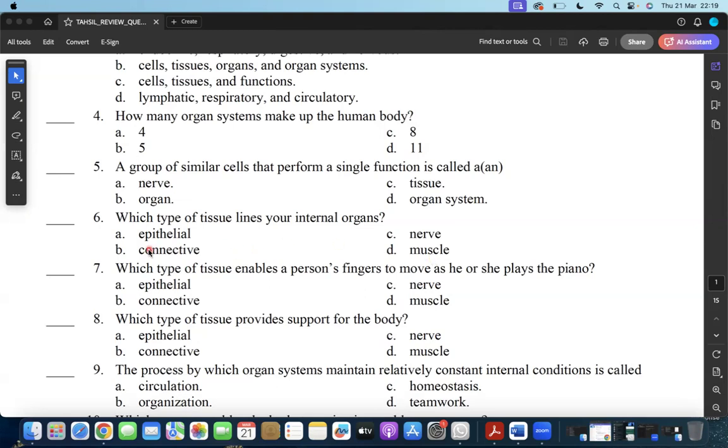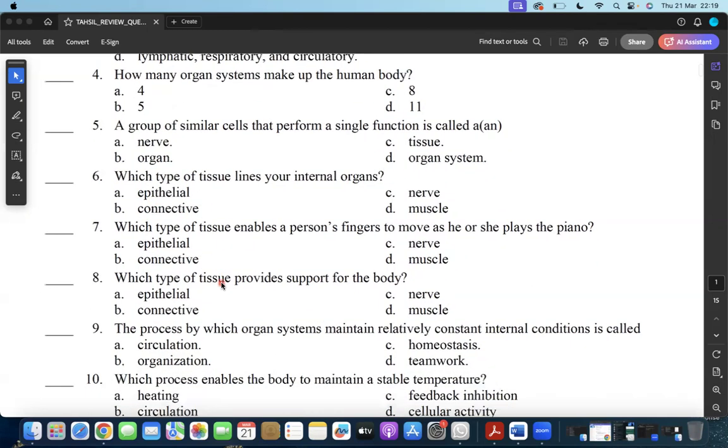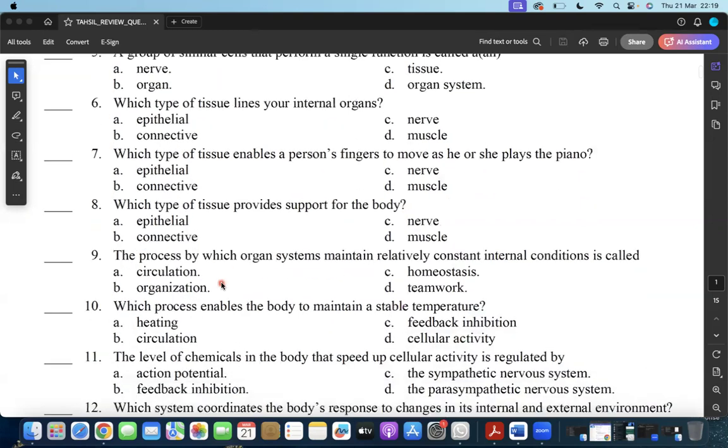The connective tissue is a tissue that actually helps to connect one part of the system to another system. But the one that seems to be the most correct answer is option A, the epithelial tissue. It lines the internal organs of our body.